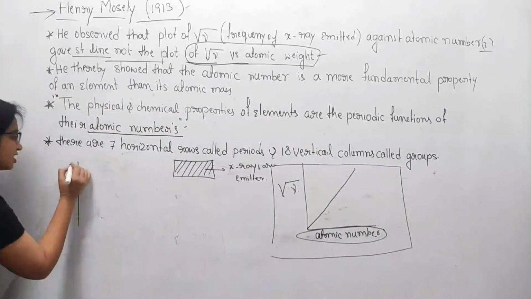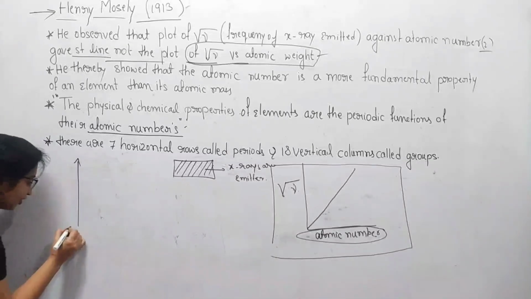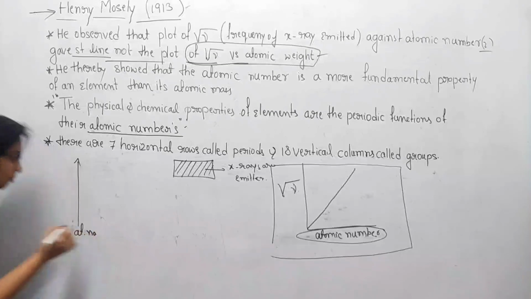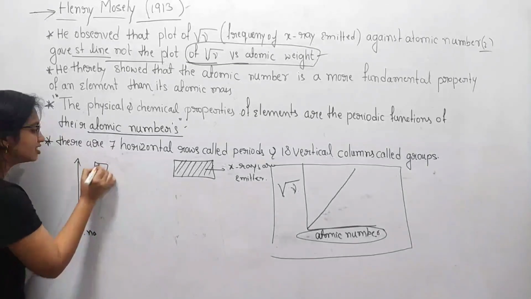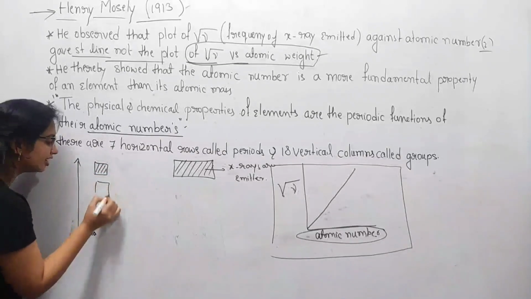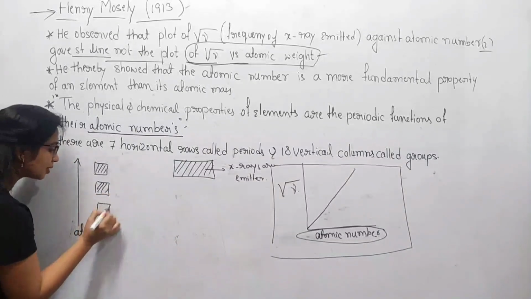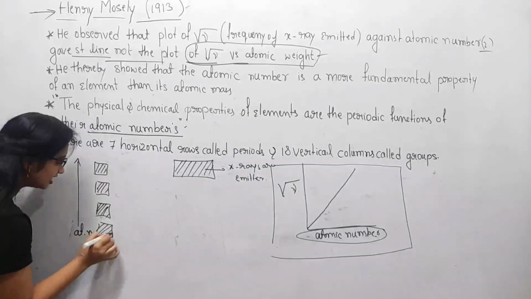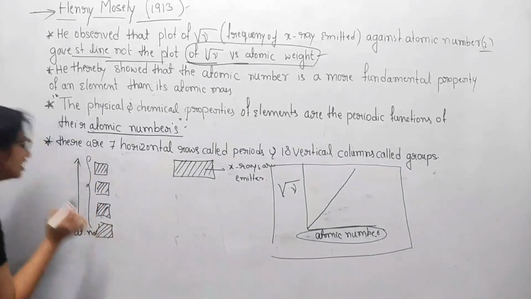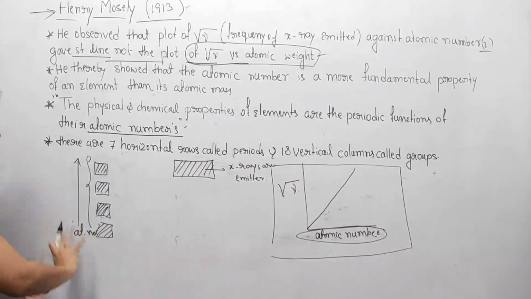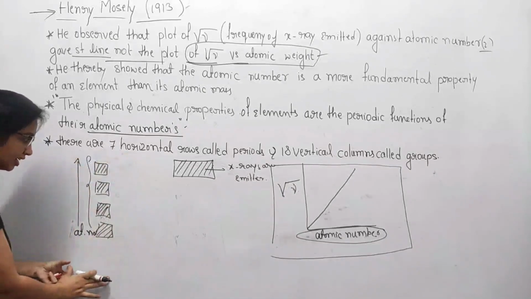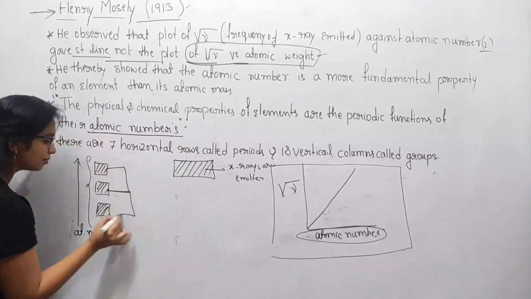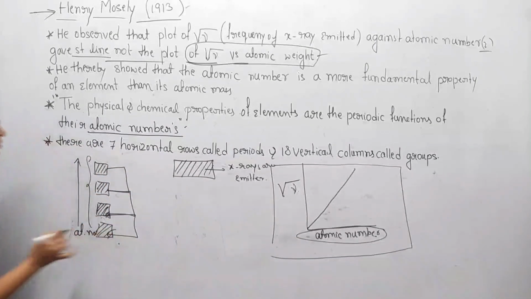That means if the elements are arranged in order of increasing atomic number, then after regular intervals, similar properties are repeated. Consider these elements arranged in increasing order of atomic number; at regular intervals, similar properties are repeated.